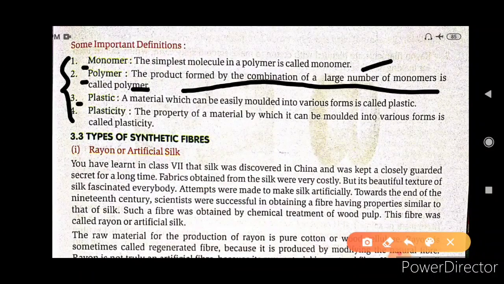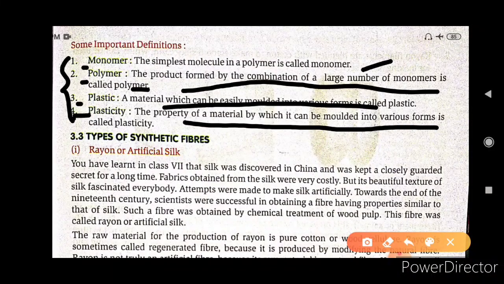Third is plastic: a material which can be easily molded into various forms. A substance which can easily be molded into any kind of shape, that is plastic. And this property of plastic is known as plasticity. So the fourth one is plasticity: the property of a material which can be molded into various forms is called plasticity. The material is known as plastic, and the property is known as plasticity.